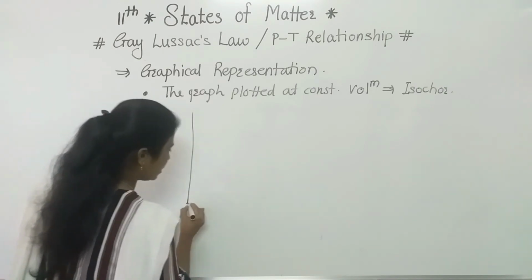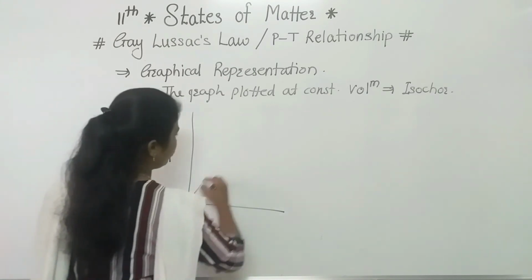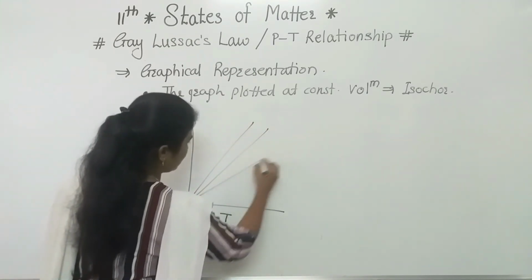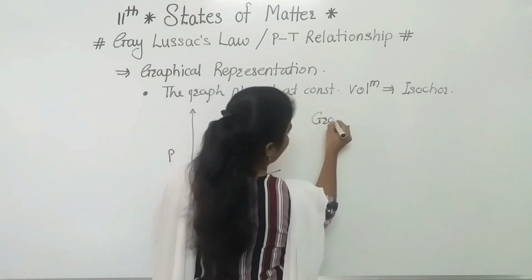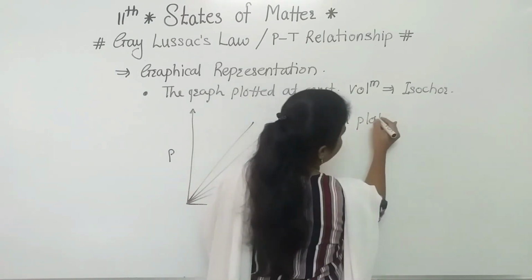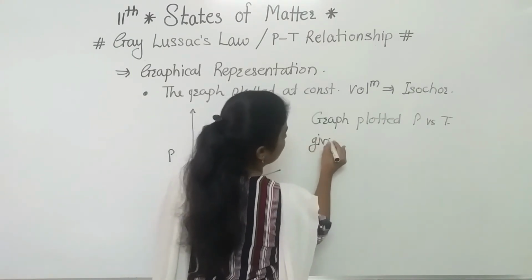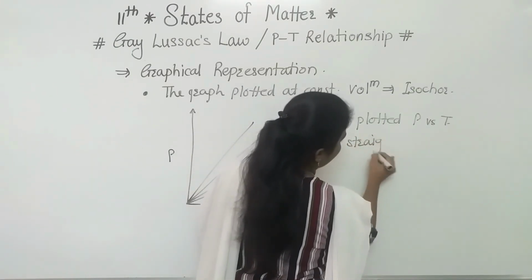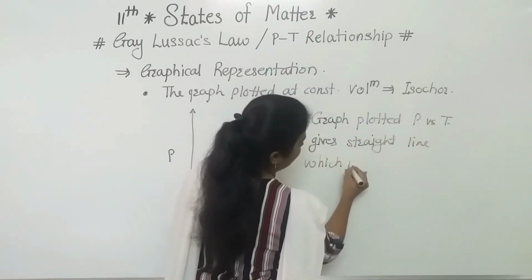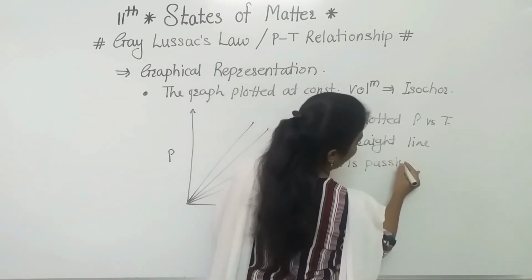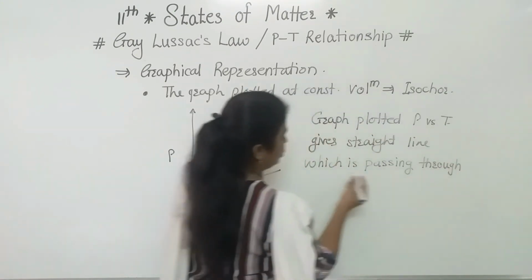If we plot this graph, pressure versus temperature, we will get a straight line which is passing through the origin. So the graph plotted, pressure versus temperature, gives a straight line which is passing through the origin.